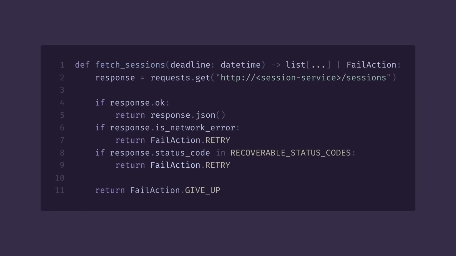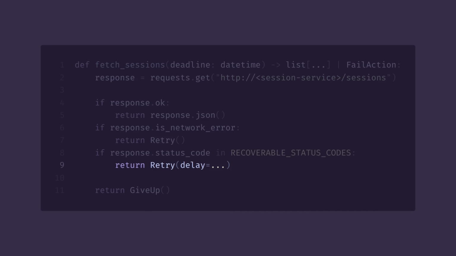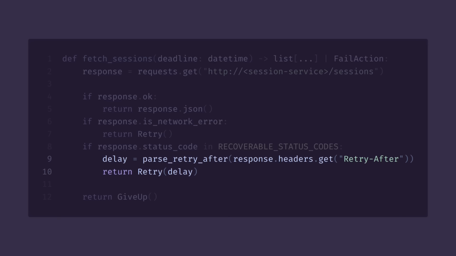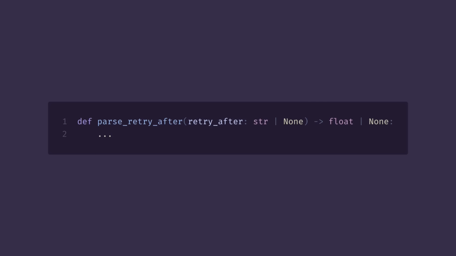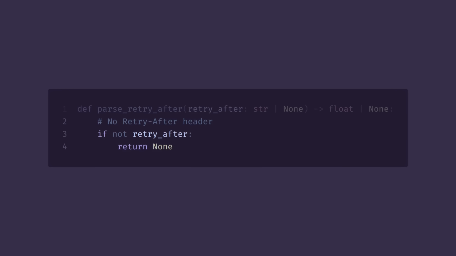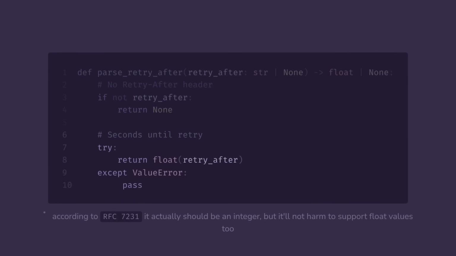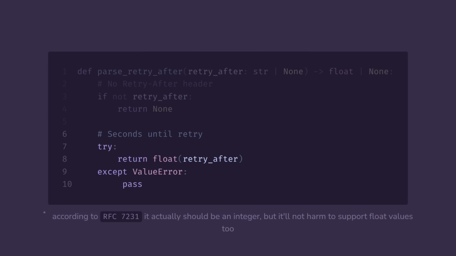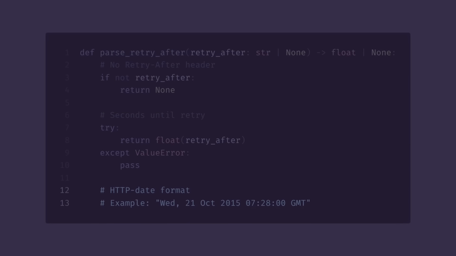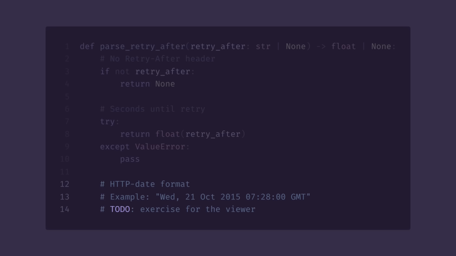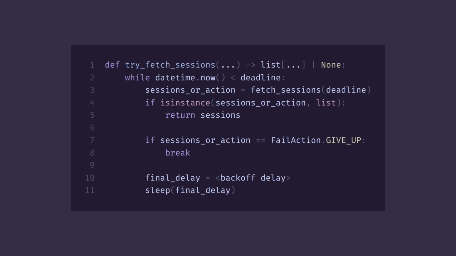So, having the new type, let's update our fetch session function. Variant creation is almost the same, except we need to pass the delay in the branch where we get the actual HTTP response. So let's get the header and parse it in a separate function. Here are three possible cases. The header is missing, so just return None as a delay. The header is a number of seconds to wait, so we convert it to float. And the last case is a string in HTTP date format, parsing of which is left as an exercise for the viewer. Okay, and the last step is to update our retrying function to support the new action type.